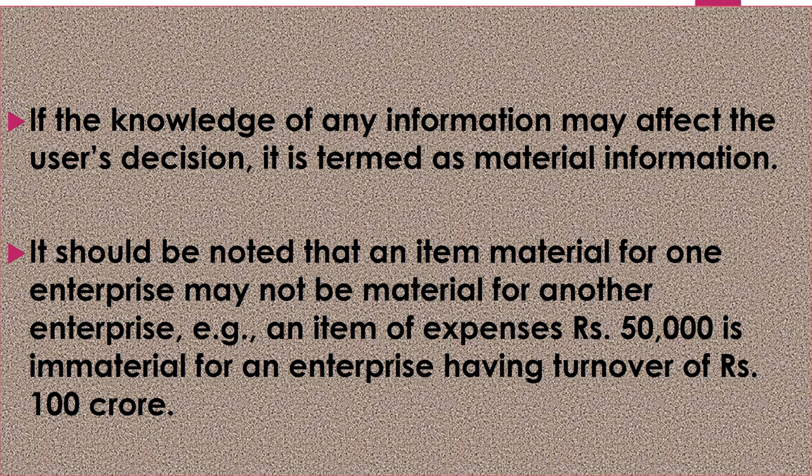So an item of expense of 50,000 is immaterial for an enterprise having a turnover of rupees 100 crore. Fine. So it depends upon the enterprise whether this information is material or immaterial for it. Right?